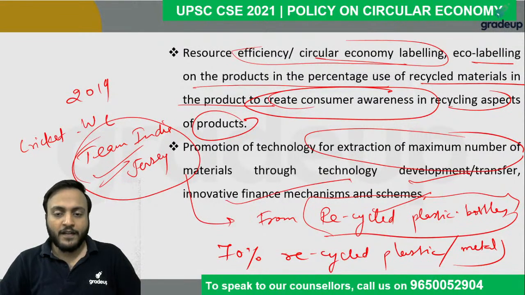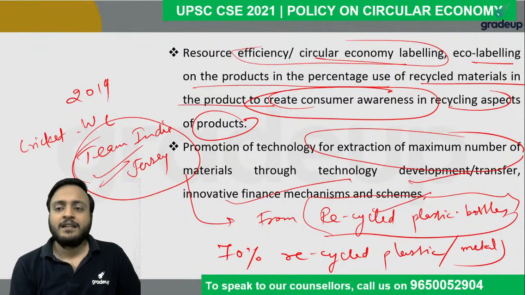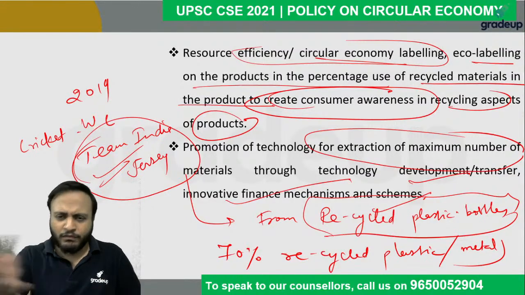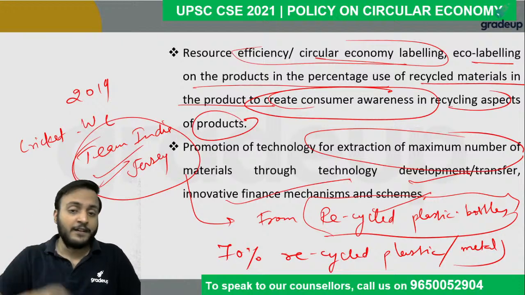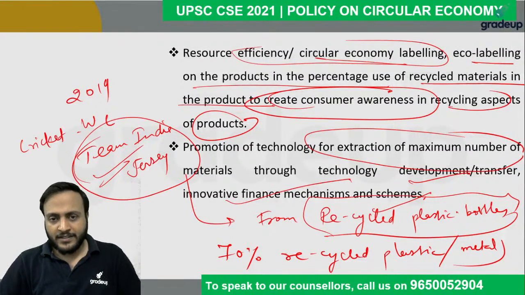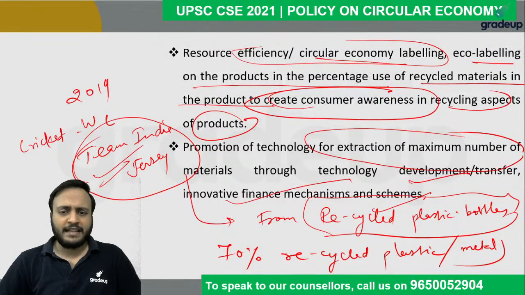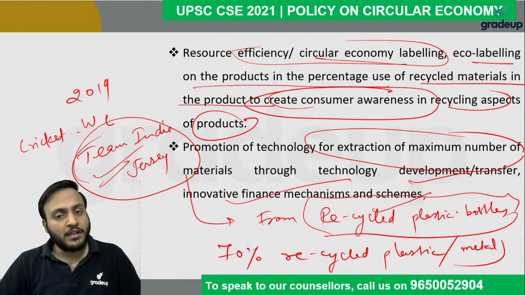So therefore, such technology should be promoted, which enables the extraction of the maximum number of materials through various means. Maybe the government can offer some, you can say, finance mechanism, or some sort of technology transfer with other related industrial experts. Something like that can be done. So basically, guys, these are the recommendations of the policy paper on the mitigation of e-waste through the circular economy.